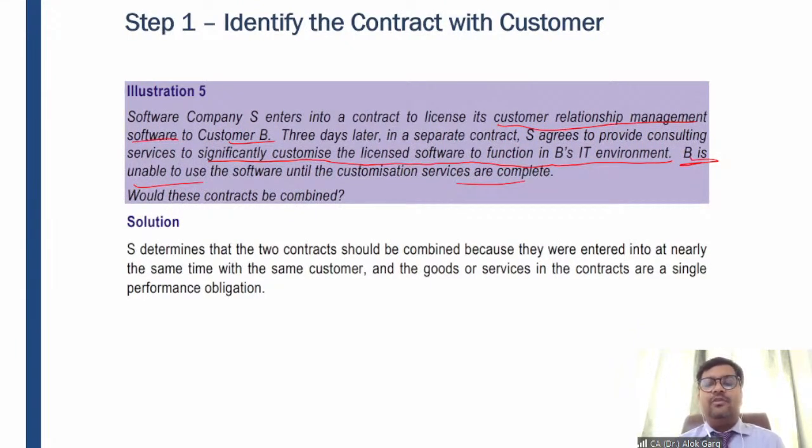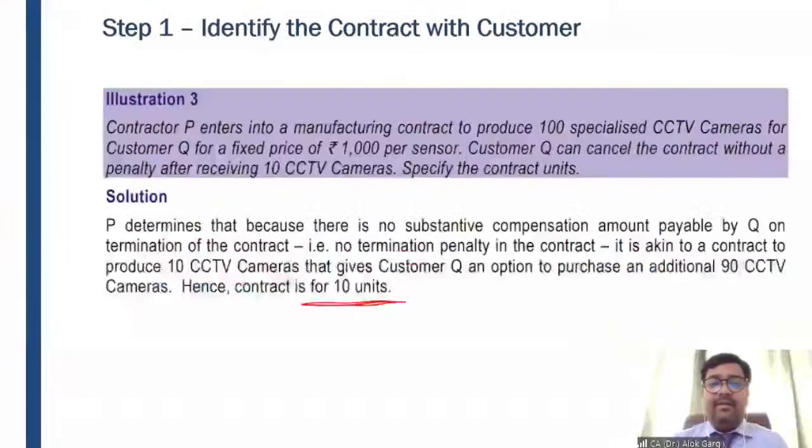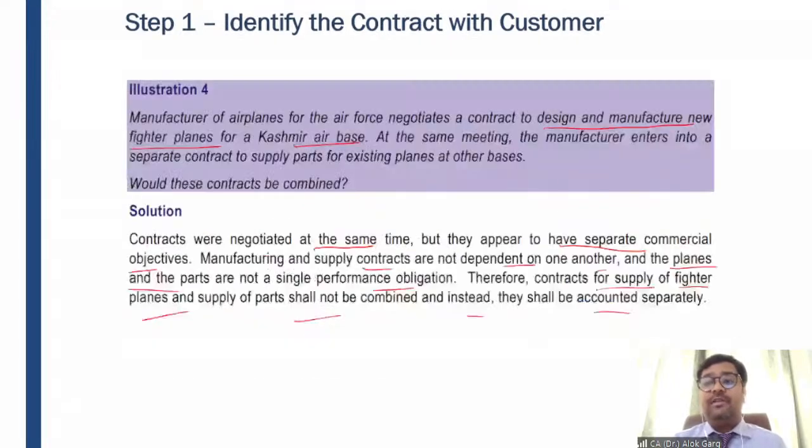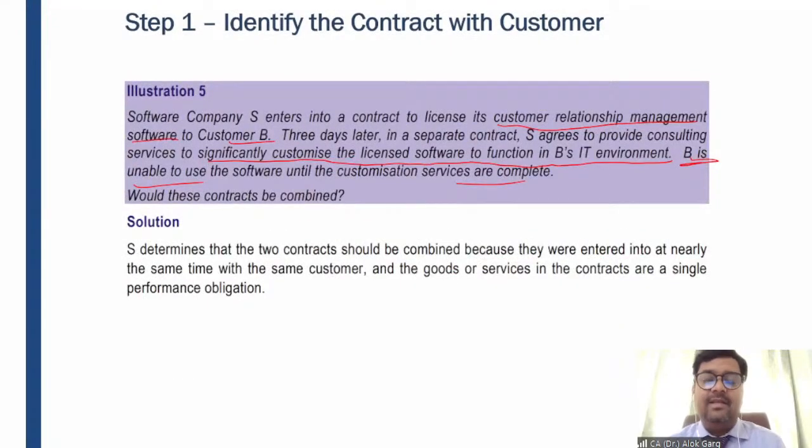What does it mean? Of course, this is a contract with the same party, which is happening at nearly the same time. Whether it has been negotiated as a single commercial package, we don't know. Whether consideration in one contract depends on the other contract, we don't know. Whether the goods or services are a single performance obligation, the answer is yes. Because without customization, B will not be able to use the software, and hence it is not two different performance obligations, it is a single performance obligation. So S determined that the two contracts should be combined because they were entered into at nearly the same time with the same customer, and the goods or services in the contract are a single performance obligation.